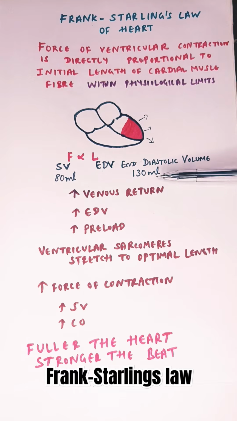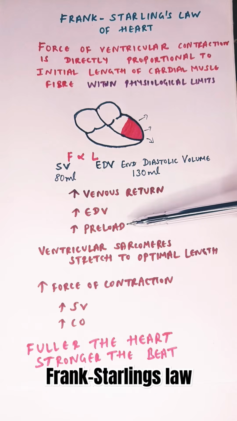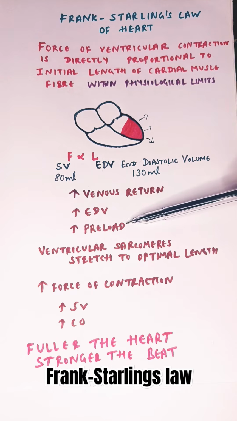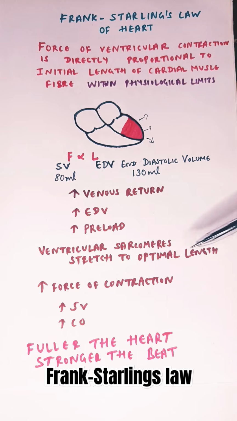So just see here, when the venous return increases, end diastolic volume increases. That is nothing but the preload increasing. Preload is the load acting on the heart even before the ventricle starts contracting. It means the amount of blood which is present within the ventricle now. Because the load is increasing on the heart, the ventricle sarcomeres are stretched to an optimal length. Because of this optimal length, there is more interaction between actin and myosin fibers, so the force of contraction increases.